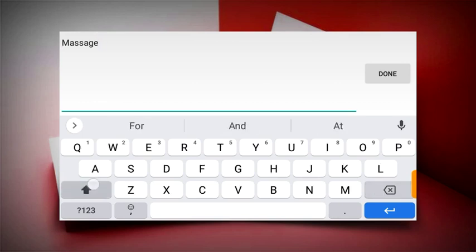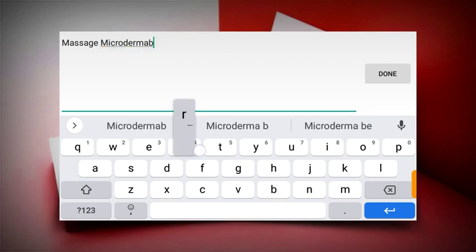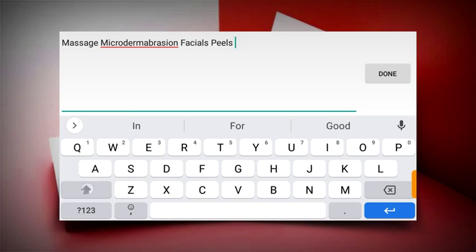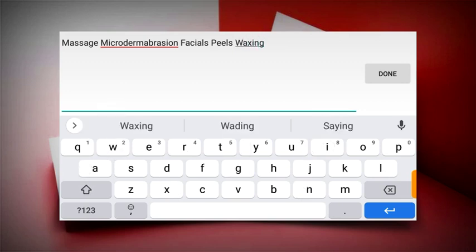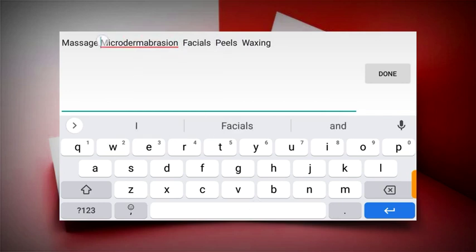Okay, with a space, and then microdermabrasion, facials, peels, massage, facials, peels, waxing, and so on and so forth. So just give it another space to give it other designs.